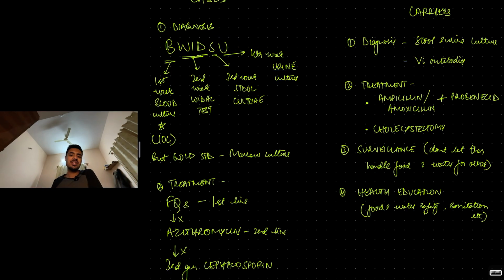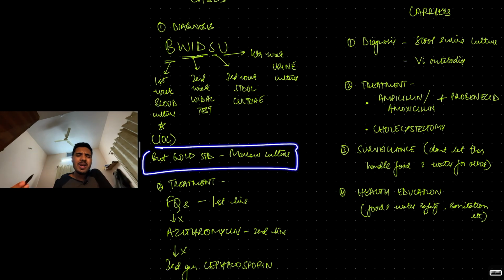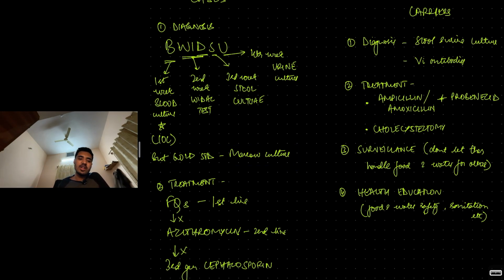But still, ideal gold standard is marrow culture. But we can't do bone marrow culture for everyone. Too invasive, too expensive. So blood culture is considered the investigation of choice for typhoid, not Vidal test, even though Vidal test is still used.